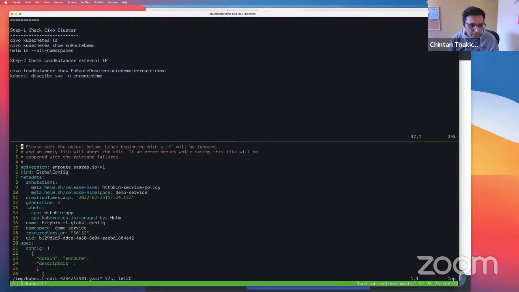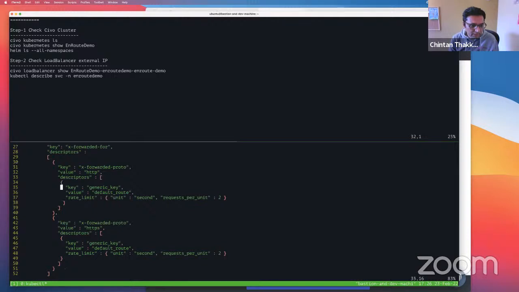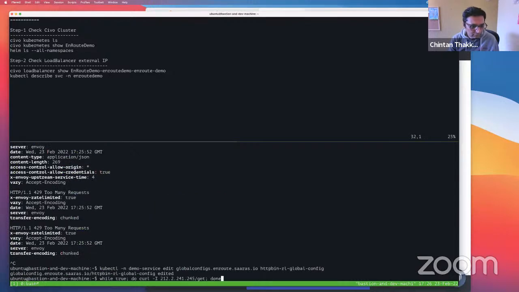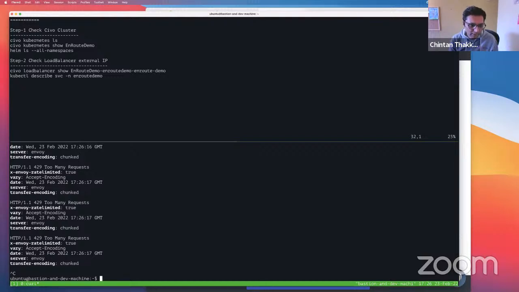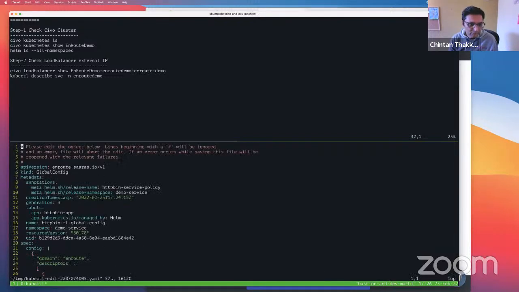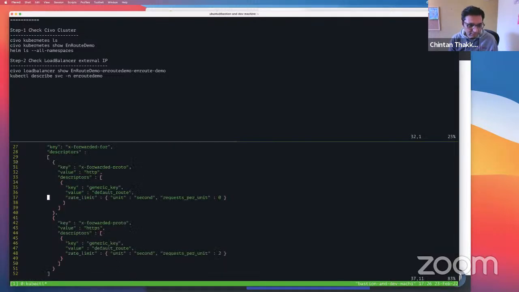Let's try and completely choke this one. So everything is a 429, everything is rate limited, everything is kept out. So we'll go back to our original limits.